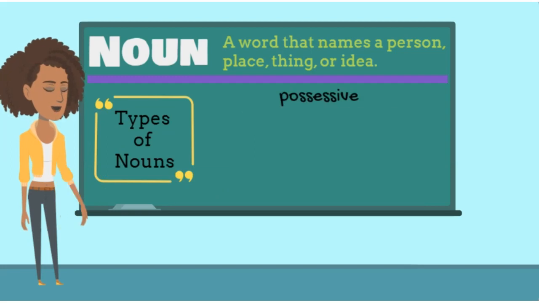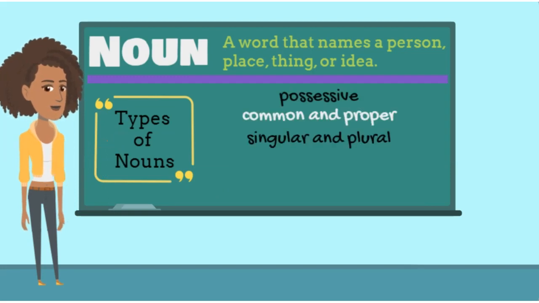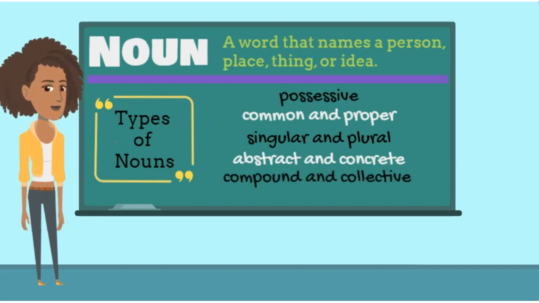The different types of nouns are possessive, common and proper, singular and plural, abstract and concrete, compound and collective, and finally, countable and uncountable.